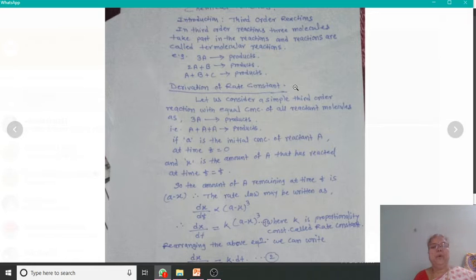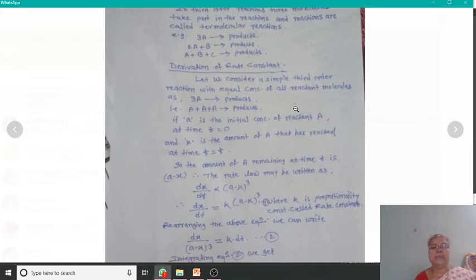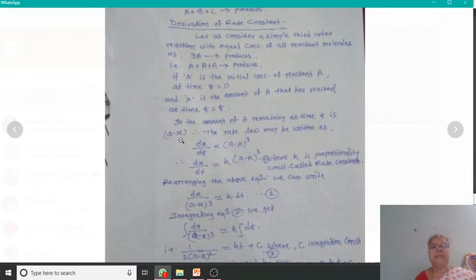That means we have A plus A plus A as reactants, and they give products. If small a is the initial concentration of reactant A at time t equal to 0, and x is the amount of A that has reacted at time t, then the amount of A remaining at time t is a minus x.